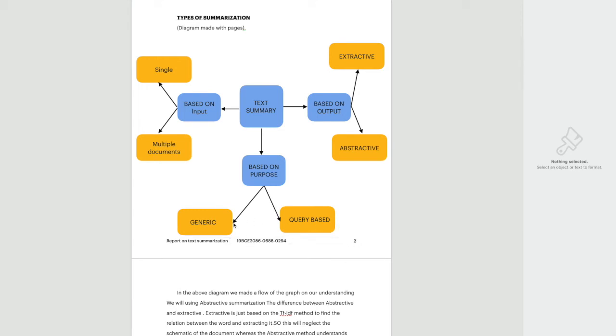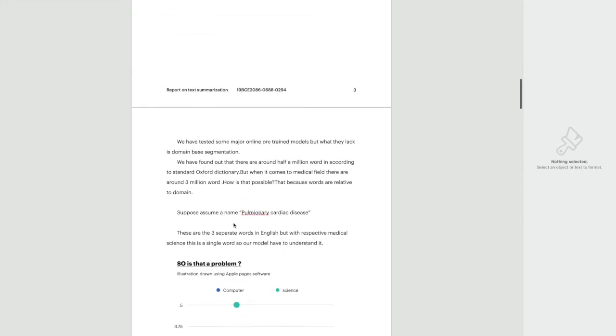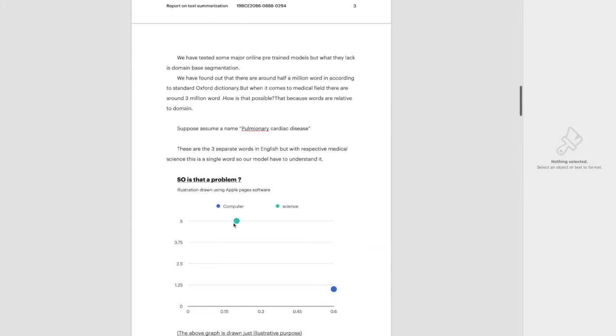Generic means it can detect everything, but everything has different words and different context related to the field. Some words will have one meaning in one subject and another meaning in another subject. I'll show you an example. According to the Oxford Dictionary, there are around 1.5 million words in the dictionary, but in the medical field there are around 3 million words. How is that possible?